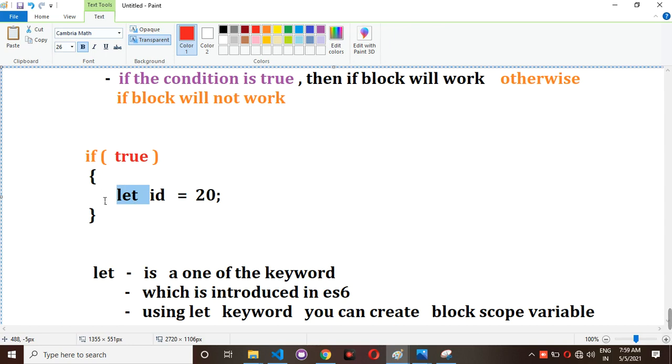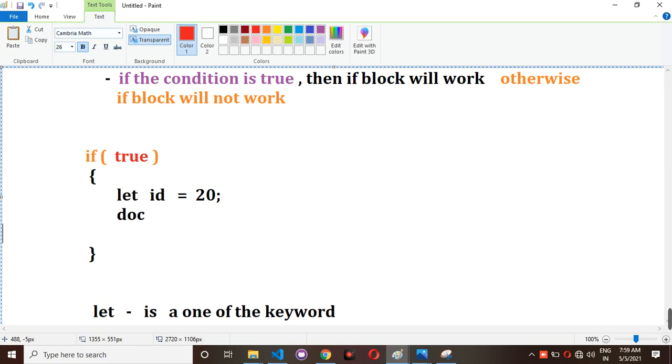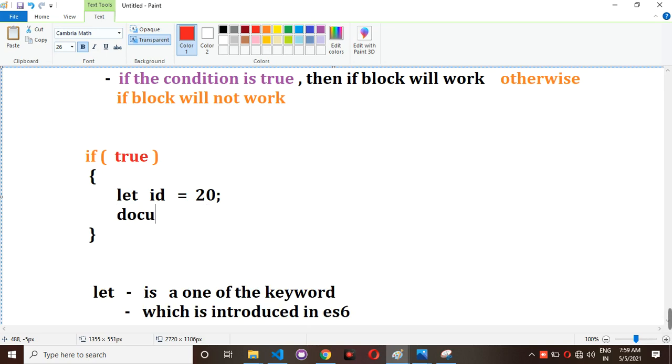Also, outside of this block you can't access it. For example, if you try document.writeln of id, you can access the let variable inside a particular block only.